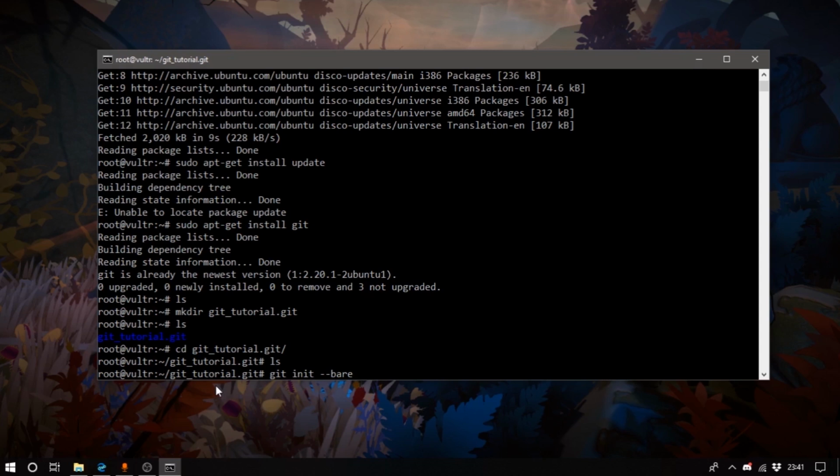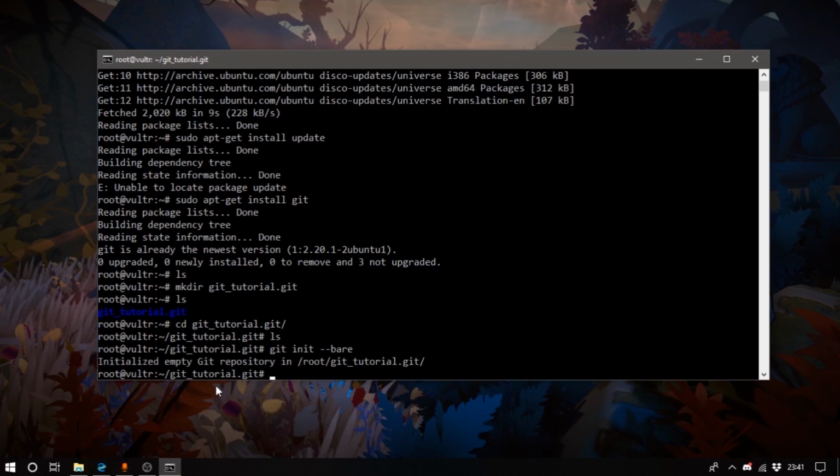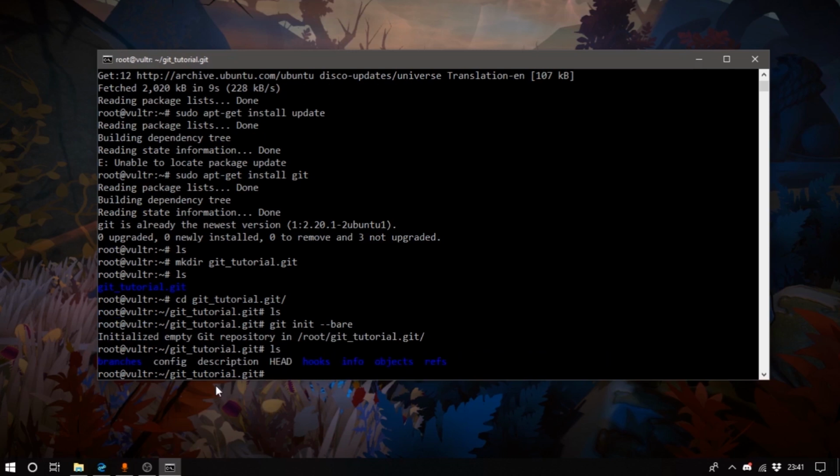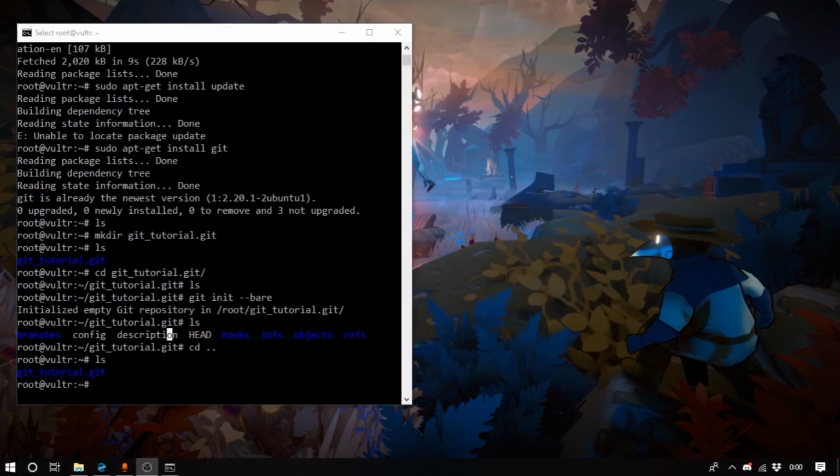And so this stops us from having two copies of the repo on the server, since we perhaps don't even want to be using that kind of storage. So I'm just gonna confirm that, and it says initialized the new repo, and if I ls, we've got all the files we need here, and essentially right now our Git repo is set up. We just want to go ahead, switch over to our Windows machine and check if this is working.